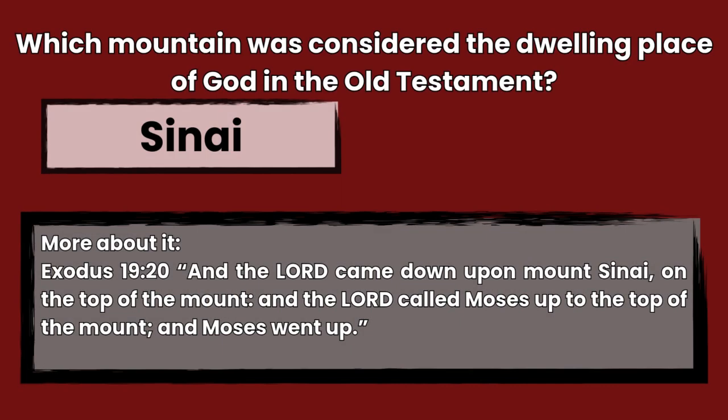The answer is Sinai, Exodus 19:20. And the Lord came down upon Mount Sinai on the top of the mount, and the Lord called Moses up to the top of the mount, and Moses went up.